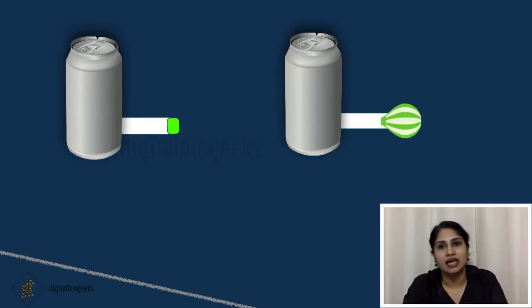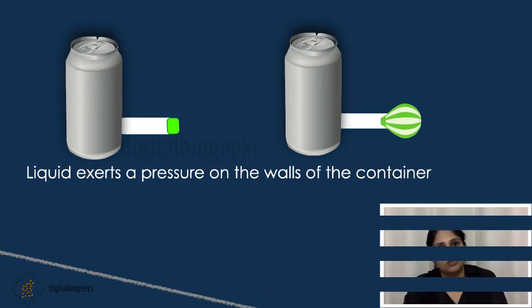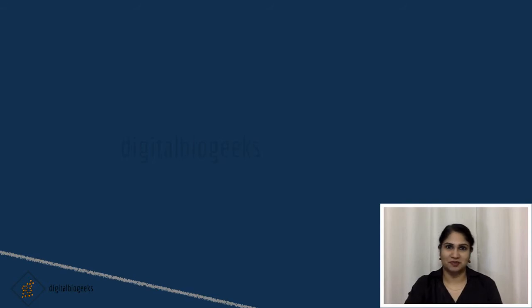We can see the balloon bulges out. This is because the water exerts some pressure on the walls. Liquid exerts pressure on the walls of the container and the pressure exerted is greater when the height of the column increases.